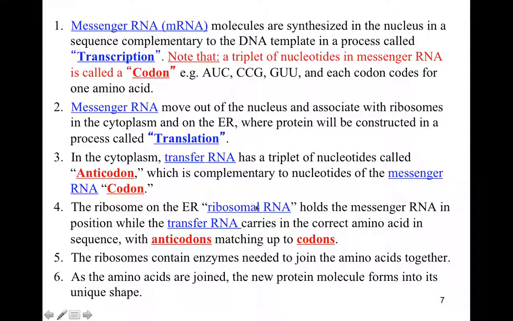Ribosomal RNA, just know that it's part of the ribosomes, whether free or on the ER. Its function is to hold the messenger RNA in place and start reading the message. Ribosomes will contain enzymes that help join the amino acids together to form the peptide bond and hence the polypeptide chain. And at the very end, the polypeptide chain is released to become the specific protein.